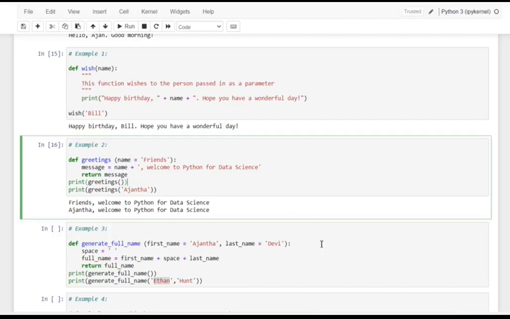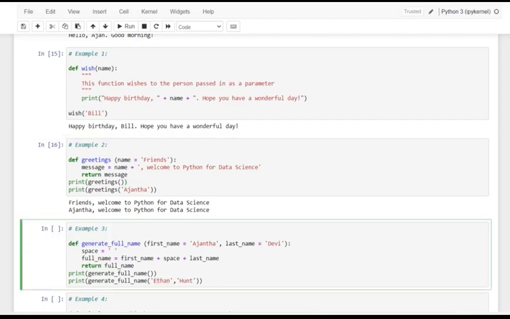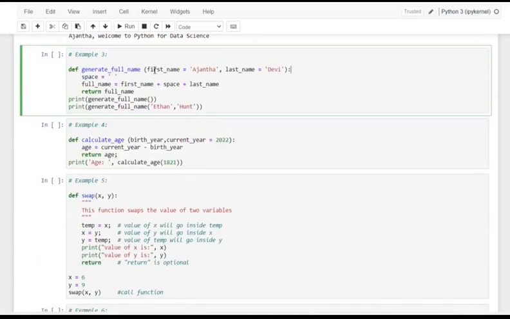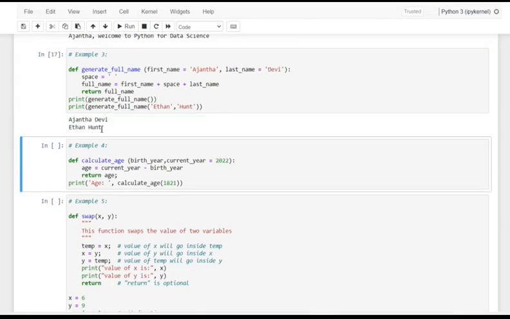Okay, and let me make one more example. See here, I want to make a full name. By default I'm providing the arguments: first name is equal to Ajanta, last name as Devi, and with a space. And I want to return that full name with a concatenation of first name, space, and the last name. When I call it without any arguments, yeah, it is going to return Ajanta Devi. If I provide particular values, Idan and Hand, it is going to make it as Idan and Hand. So it is function overwriting, also overloading. We can make use of it.